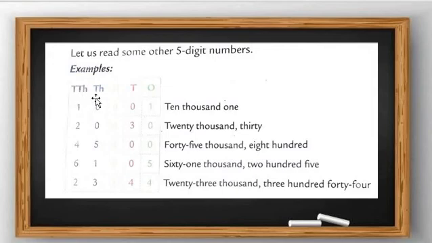Then after TH comes hundreds, which we already know, then tens, and then ones. Students, in the first row the 10,000 place is 1, and the 1,000 place is 1.